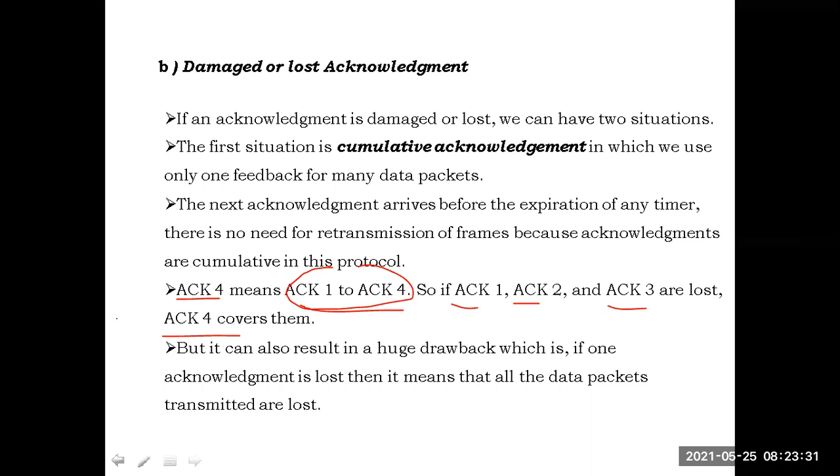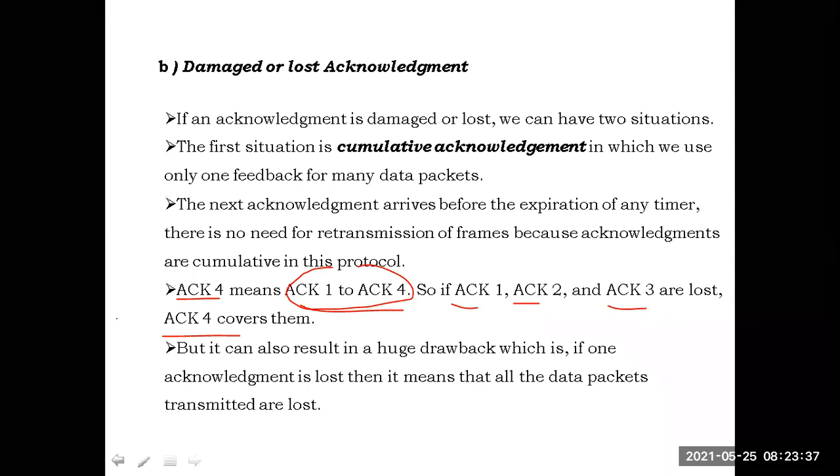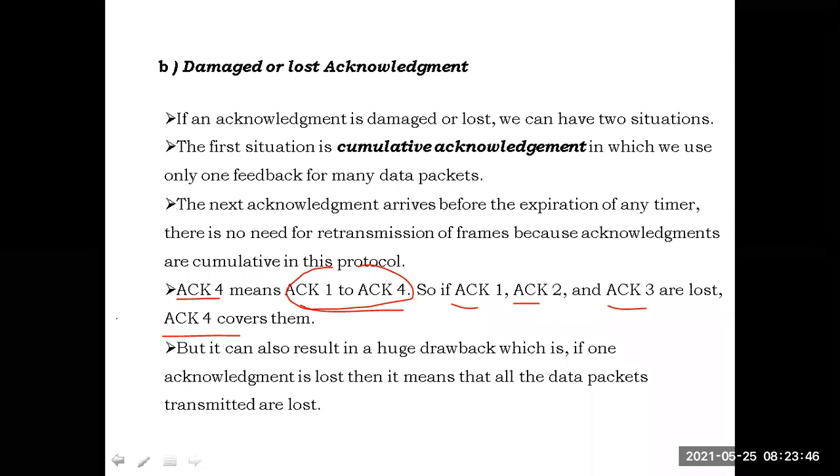For frames 1, 2, 3, 4 we are giving a single acknowledgement, ACK4. If that ACK4 was missed, what will happen? We have to retransmit all the frames from 1 to 4. Even though 1, 2, 3, 4 are successfully received, since we are using cumulative acknowledgement, if that cumulative acknowledgement was missed, we have to retransmit all the frames. That is the one drawback of this.